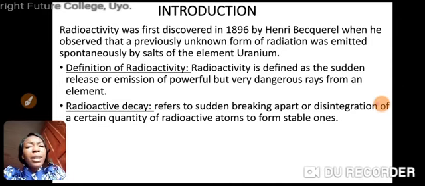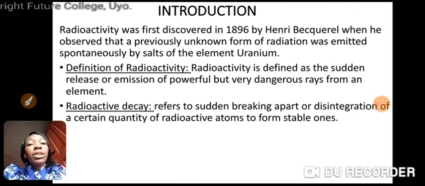For example, an unstable form of the atom uranium, with mass number of 238, will suddenly break apart. And when it breaks apart, it will throw off some pieces of its nucleus and change into another element called radium with mass number of 226. It will keep on breaking until it forms lead with mass number of 204, which is a little bit stable. Do we get it?